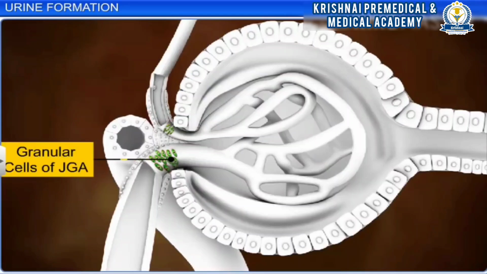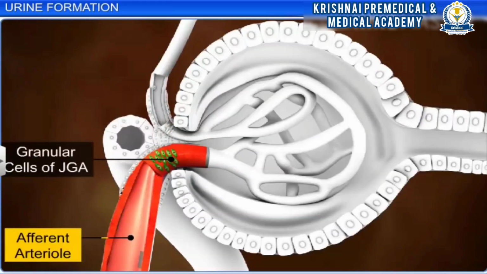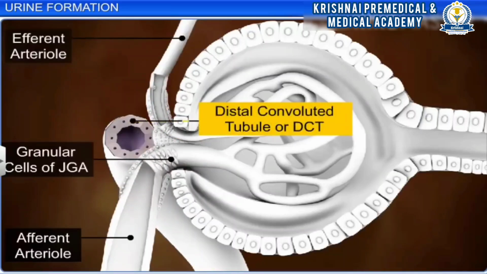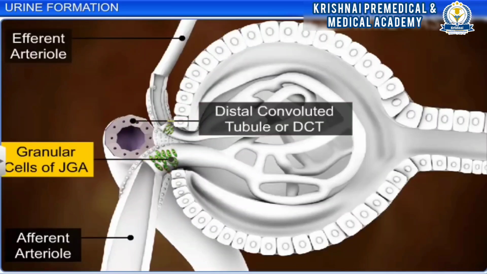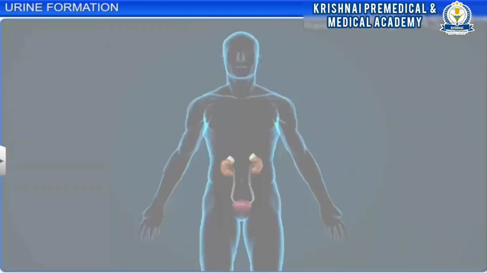The juxtaglomerular apparatus or JGA is one such microscopic structure that regulates the GFR. The JGA is formed by cellular modification in the afferent and to some extent the efferent arteriole and the distal convoluted tubule or DCT of the same nephron at their point of contact. The juxtaglomerular cells release renin whenever there is a drop in GFR, which stimulates the glomerular blood flow and normalizes the GFR.